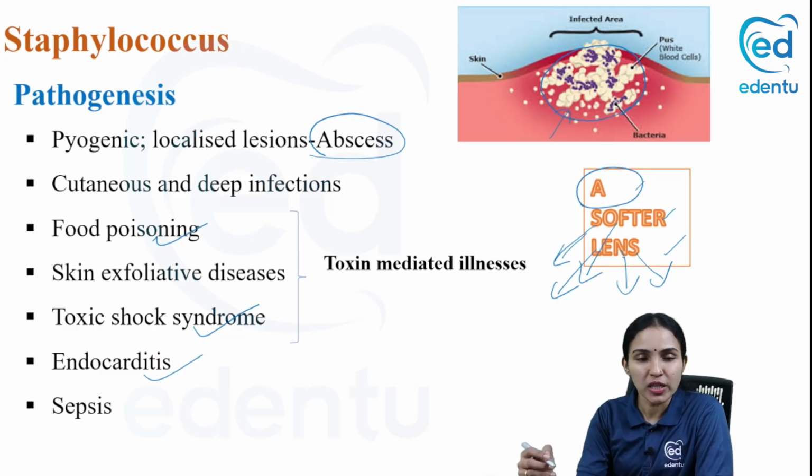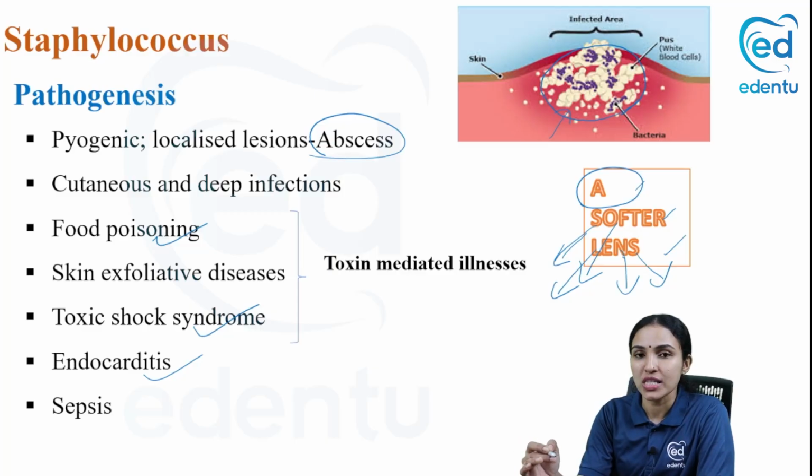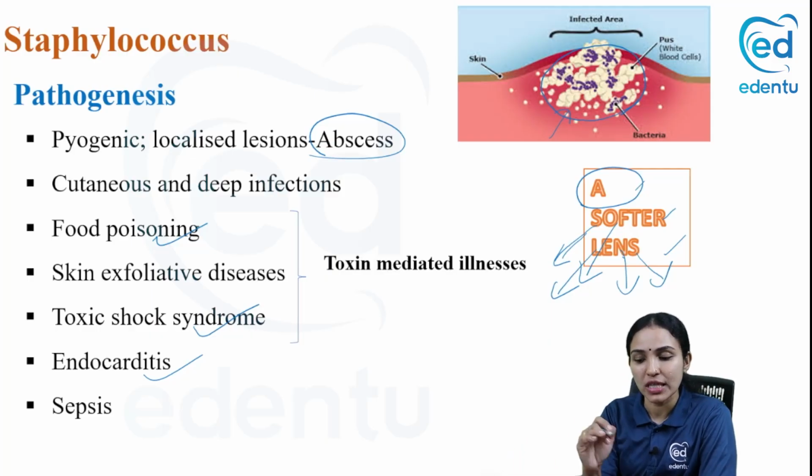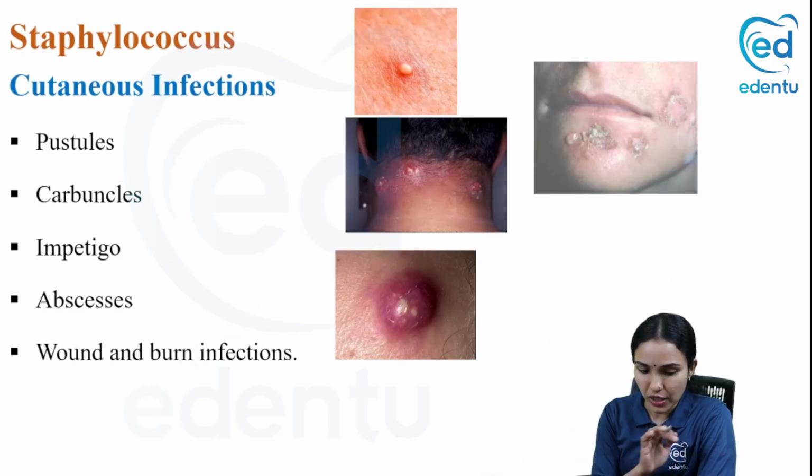Suppose you get a 2-mark question, the mnemonic may help you. Abscess, skin infections, osteomyelitis, arthritis, food poisoning, toxic shock syndrome, exfoliative skin syndrome, the renal problems, the lung problems, endocarditis, necrotizing fasciitis, and sepsis. So all these are the infections caused by Staphylococcus.